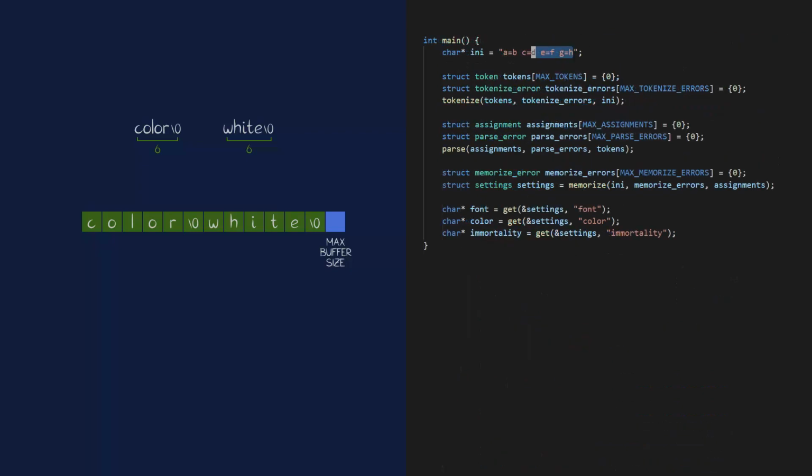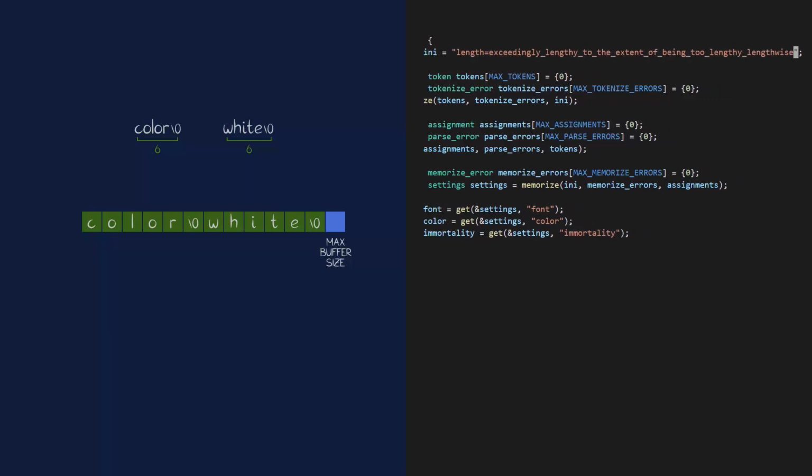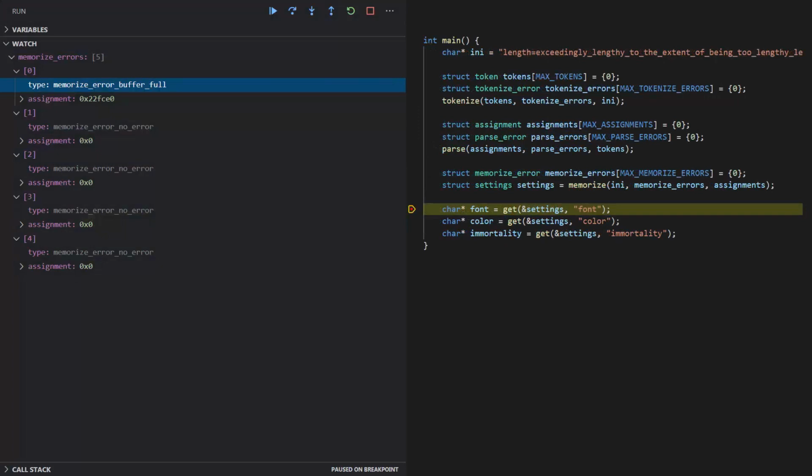I need a bigger test case. That underscore sure comes in handy right now. Buffer full. You don't say. Well, that's a pretty robust parser if you ask me. The code is getting a bit unwieldy though, so next time I'll do some refactoring.